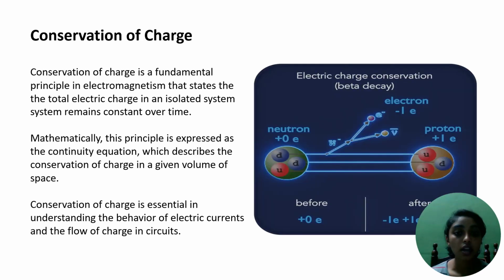Conservation of charge. Conservation of charge is a fundamental principle in electromagnetism that states the total electric charge in an isolated system remains constant over time. Mathematically, this principle is expressed as the continuity equation, which describes the conservation of charge in a given volume of space. Conservation of charge is essential in understanding the behavior of the electric currents and the flow of charge in circuits.